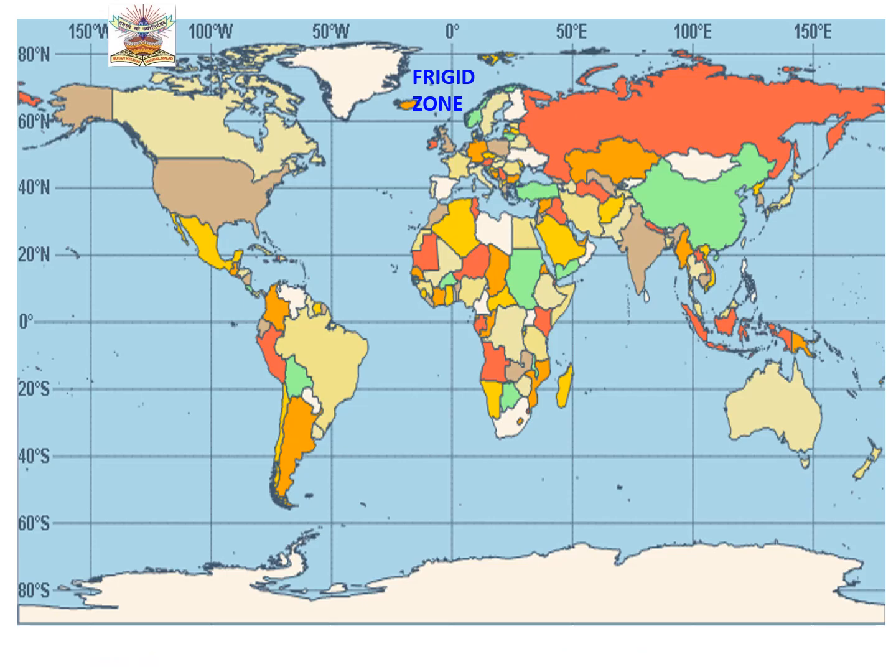The different natural regions, children, which we are going to study in this chapter are the tundra region, the taiga region, the grasslands, the hot desert region and the equatorial region. Now, as we said, they are based on the different latitudes.